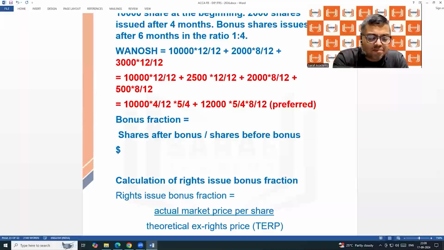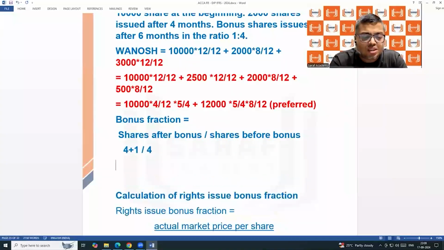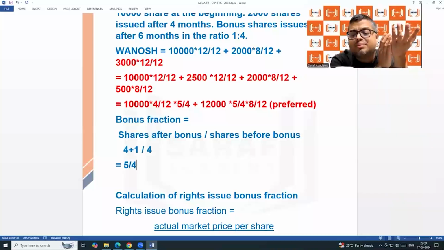Against 4 shares the company is giving 1 bonus share. Before bonus it was 4. So this is coming 5/4. I said against 3 shares the company is giving 2 bonus shares. 2:3. So 3 plus 2, 5, divided by 3, 5/3. With bonus, what is the number of shares? Without bonus, what is the number of shares? It will give you the bonus fraction.